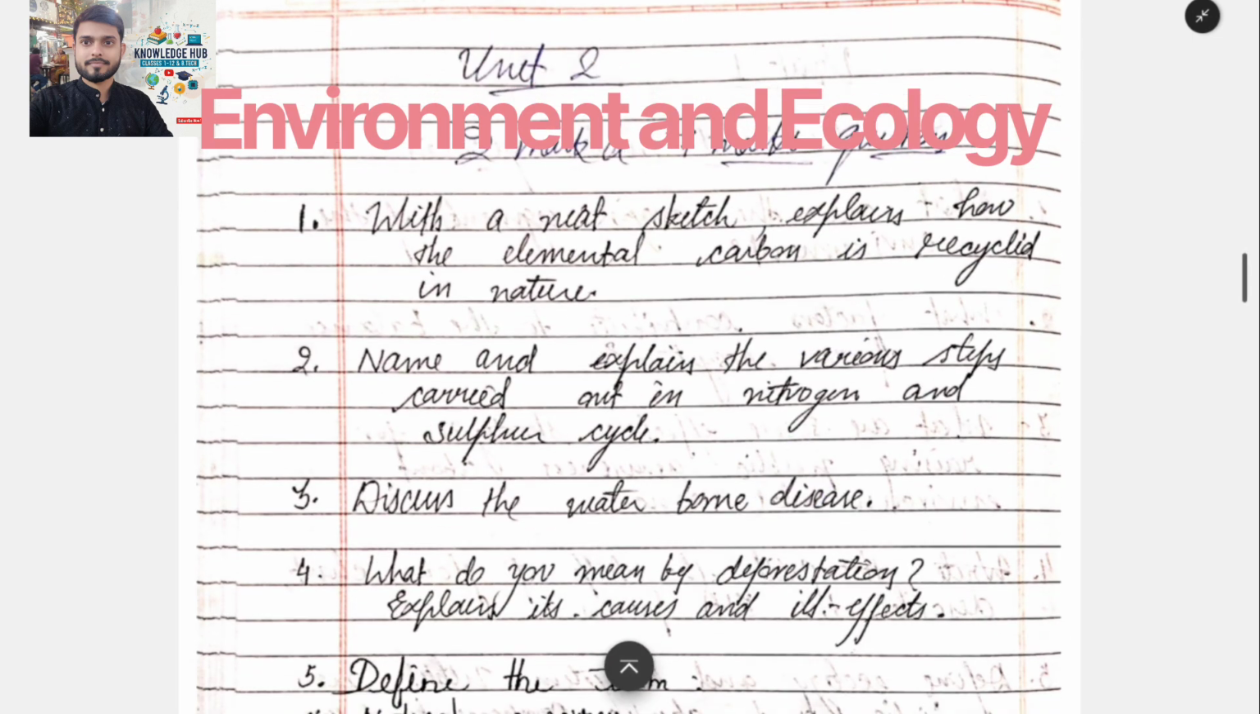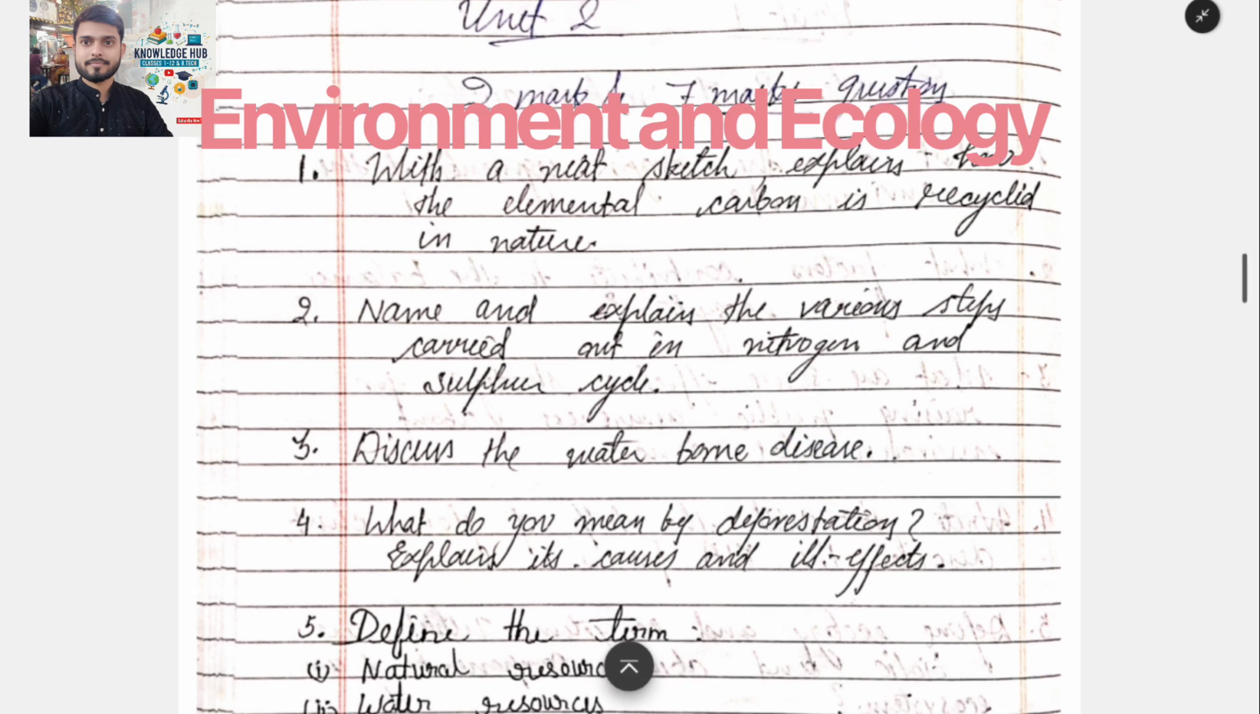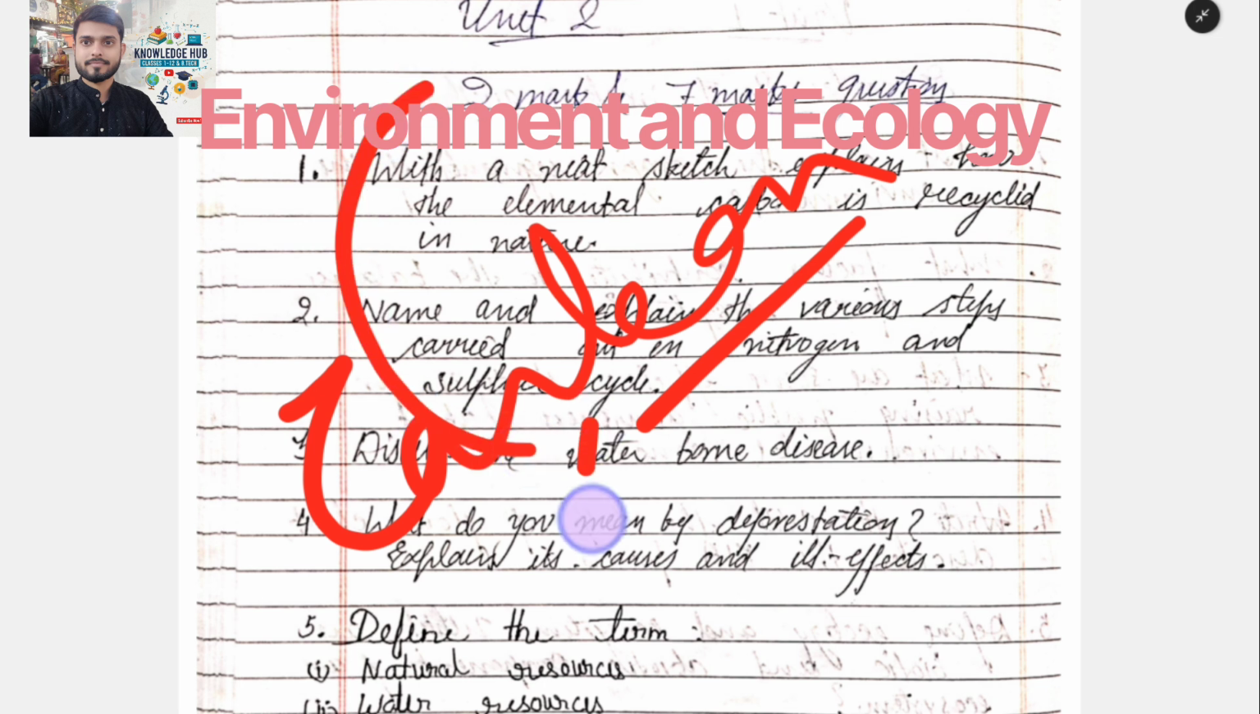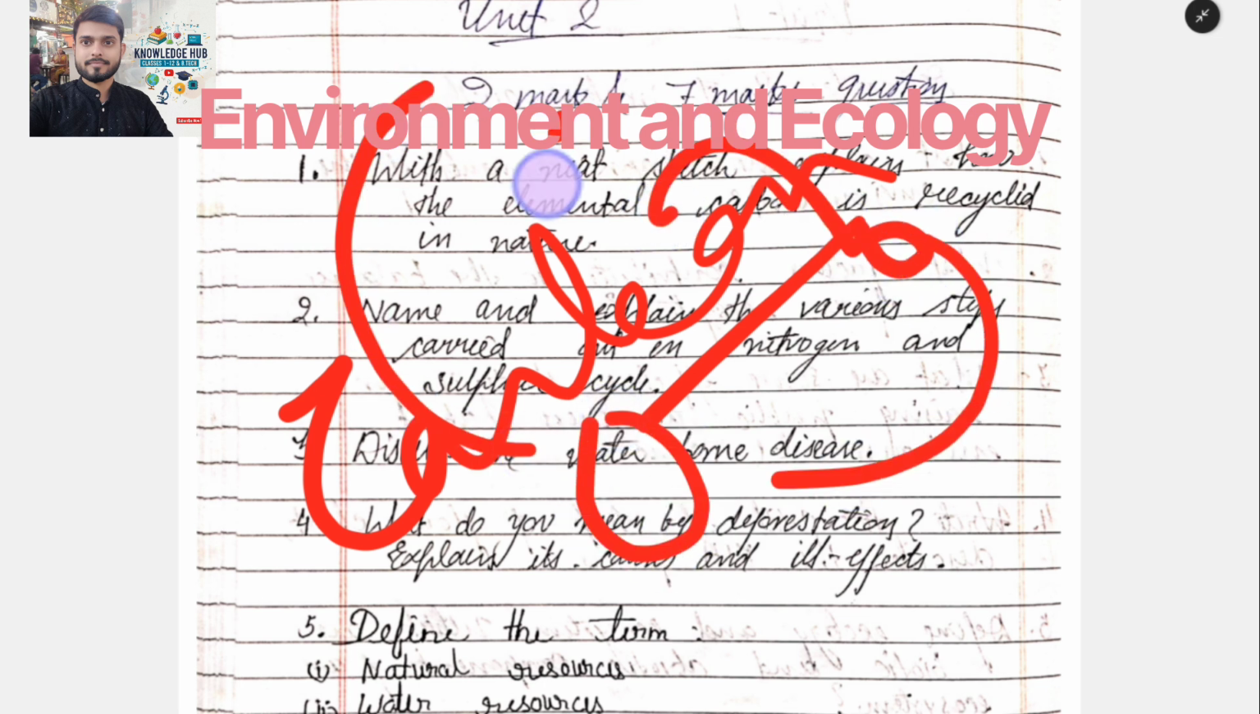Now we will proceed to unit 2, 2 marks and 7 marks questions from unit 2. With a neat sketch, explain how elemental carbon cycles in nature. Basically, everything is made up of carbon. So this is the carbon cycle.